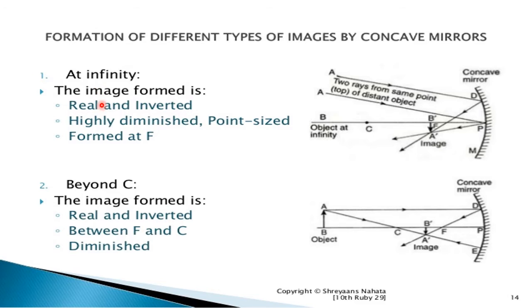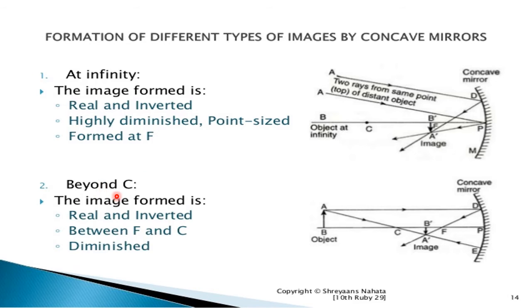Okay, at infinity the real image is formed. The question asked in the exam: the image formed at infinity is real and inverted. It is highly diminished and point size, formed at the focus point.